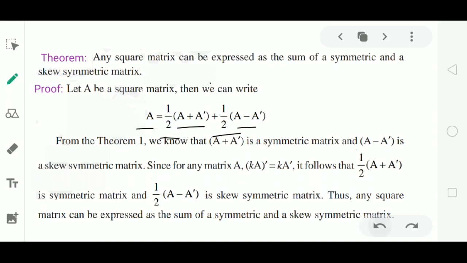To prove this, I use the property of transpose of a matrix. We know that (K into A) whole dash is equal to K into A dash.